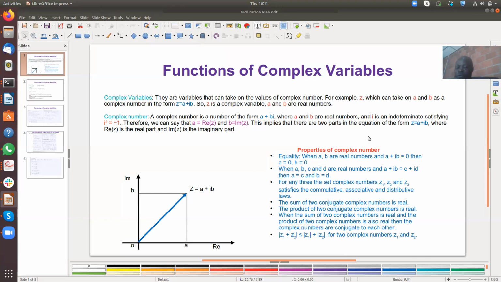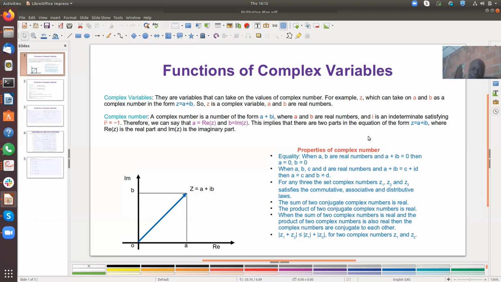So the sum of two conjugate complex numbers is real. Do you understand that? When you say the sum of two conjugate complex numbers is real, do you know what that means? I will show you an example in a few minutes so you understand this aspect very well. Another property is that the product of two conjugate complex numbers is real.